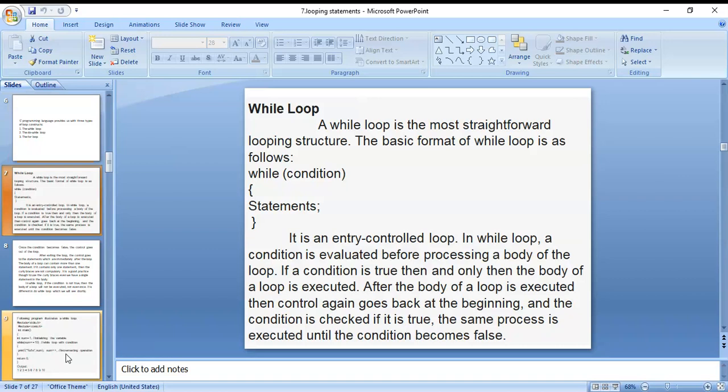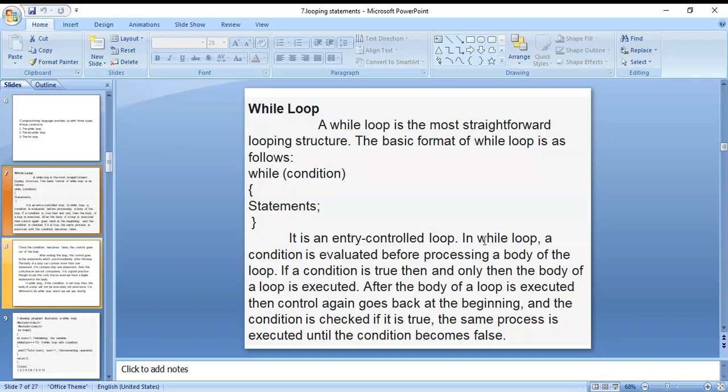A while loop is the most straightforward looping structure. The basic format of a while loop is as follows: the while condition is tested at the beginning of the loop. If the condition is true, then the statements inside are executed. If the condition is false, it comes out of that loop. It is an entry control loop.